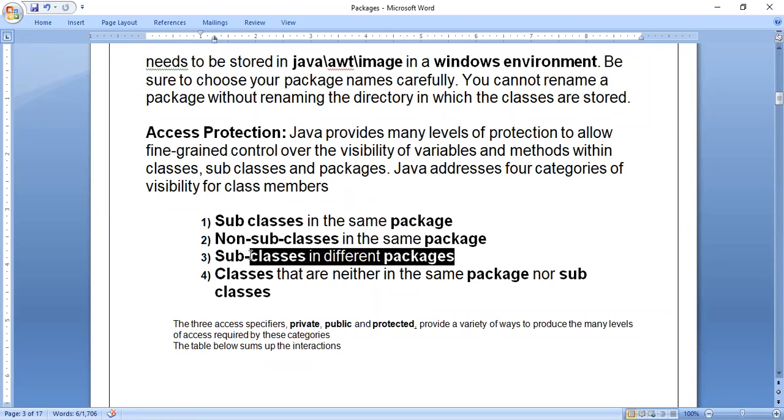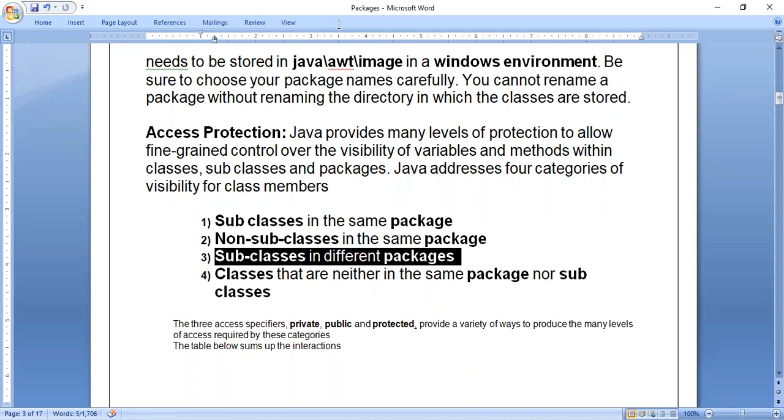Subclasses in different packages. See how it is. Subclasses in different packages means the folders should be different, like we have P1, P2. In P1 you consider one Java file, in P2 you consider another Java file. Both should be dependent, dependent in the sense linked, by the concept of inheritance. Let us see whether it is there or not.